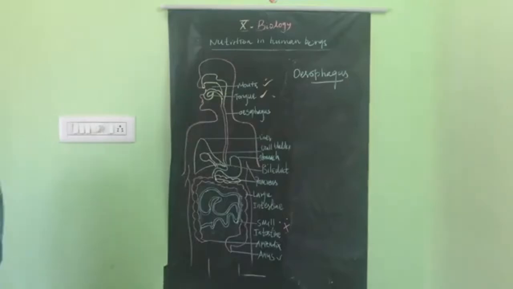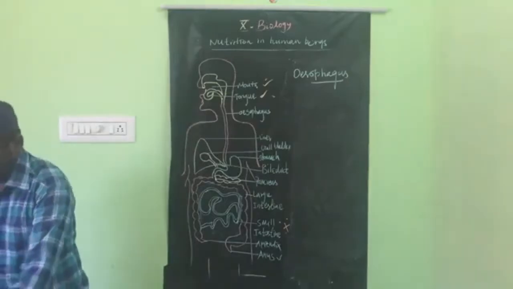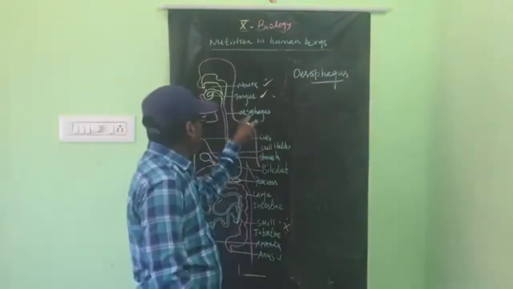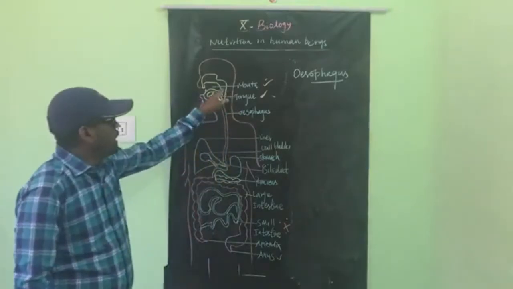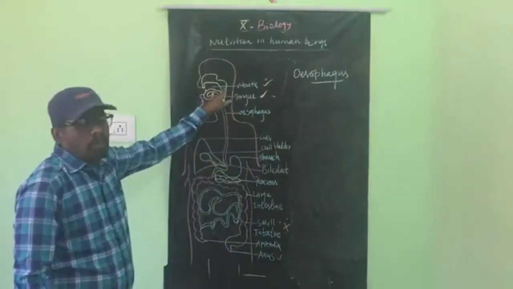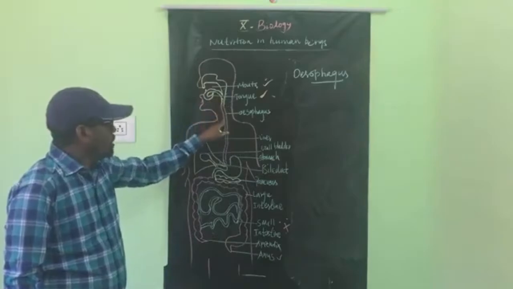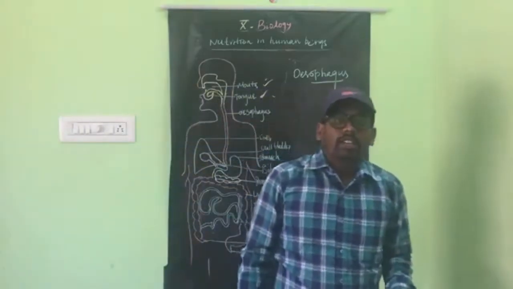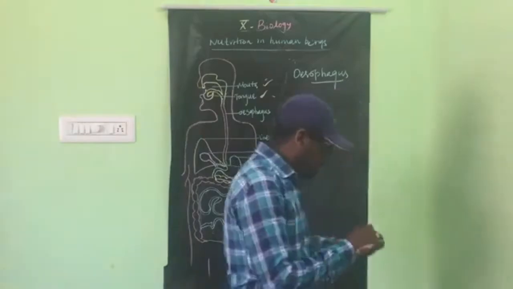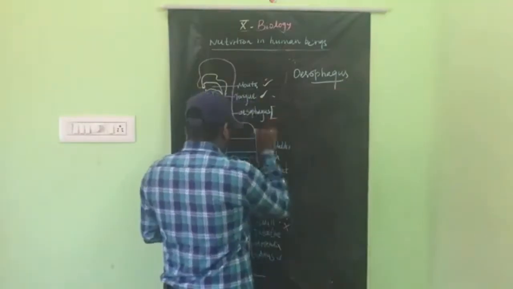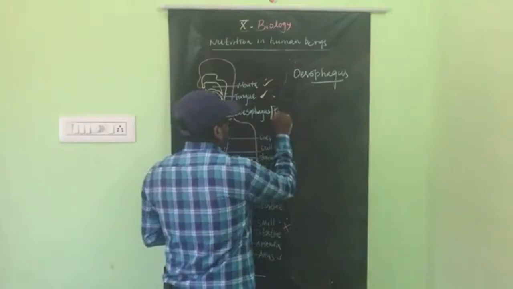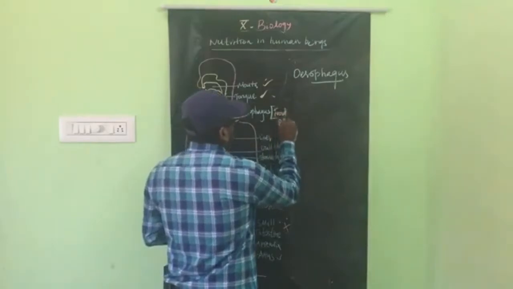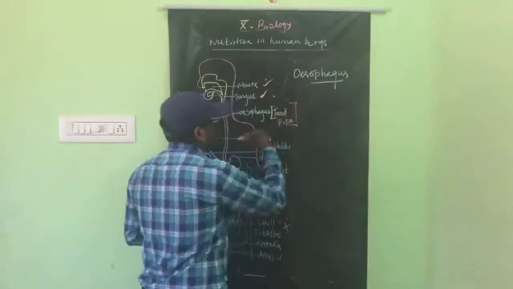After food is taken in from the mouth, the food travels through another tube-like structure called the esophagus. It is also called the food pipe.